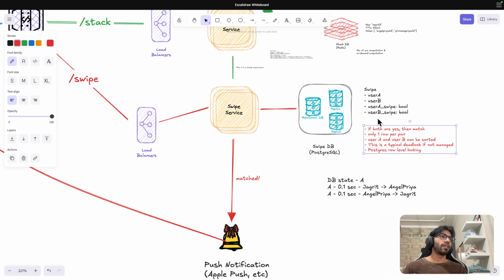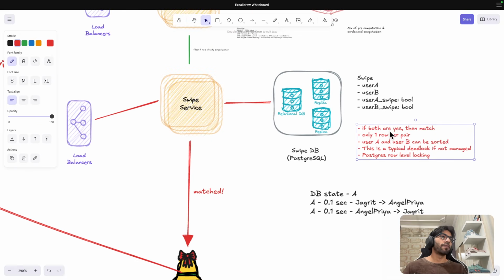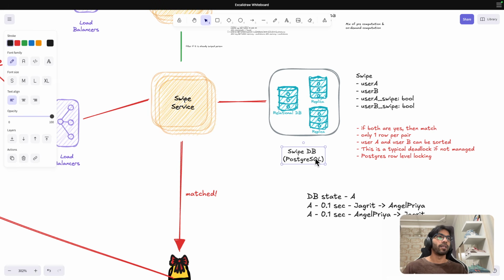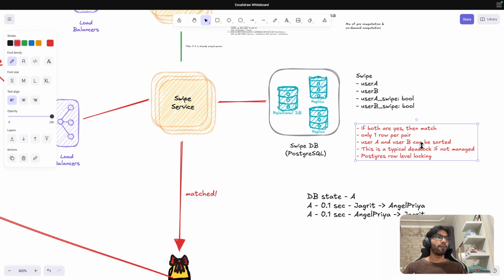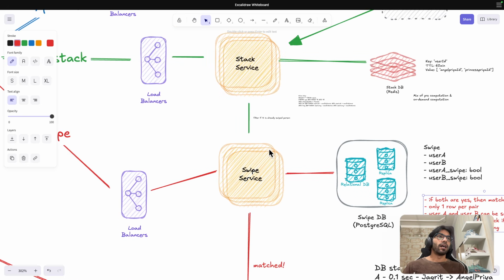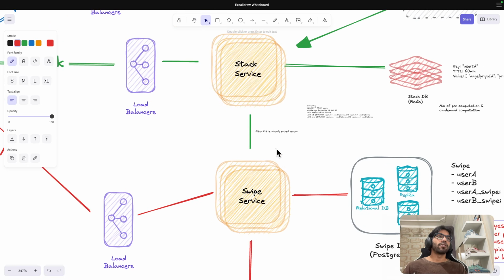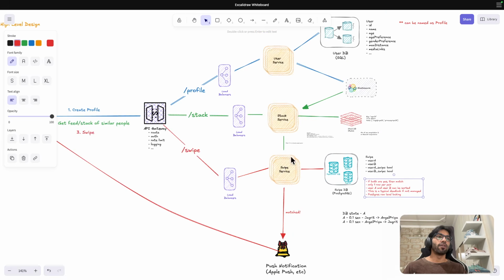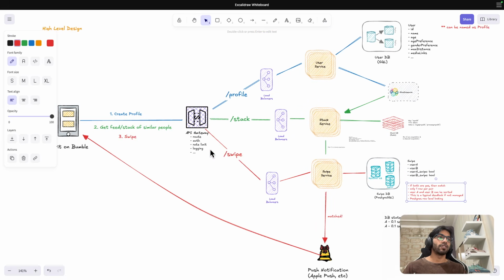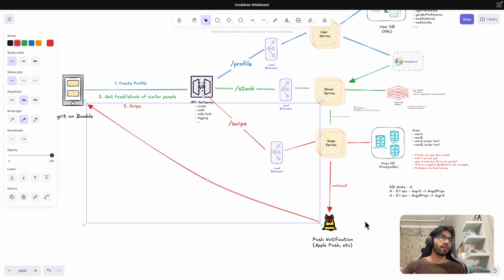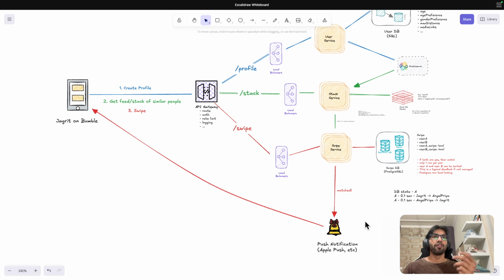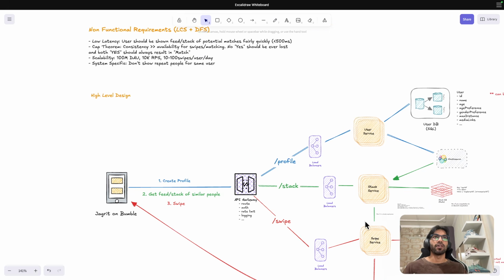Now, using a NoSQL DB, I have used the out of the box ACID property, but this is going to be expensive here. PostgreSQL is expensive because of these reasons only. If not properly managed, this is a typical deadlock scenario. So this is how the swipe would look, and how you would send the notification. Push notifications come into the picture if the user was offline. Let's say I was offline, so when I open the app, I would get a push notification on the top.